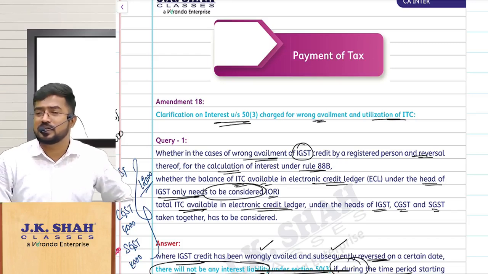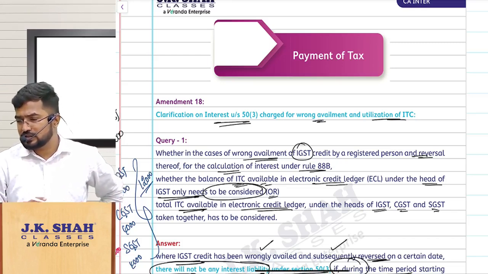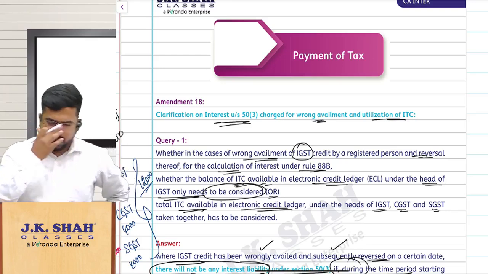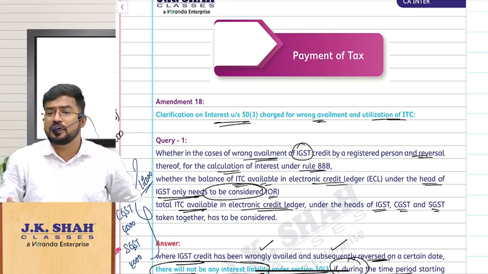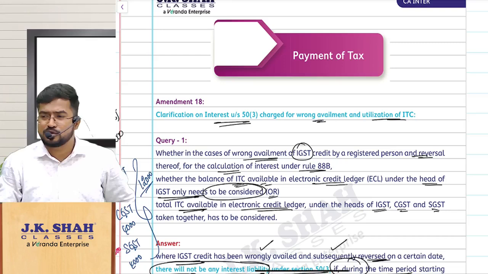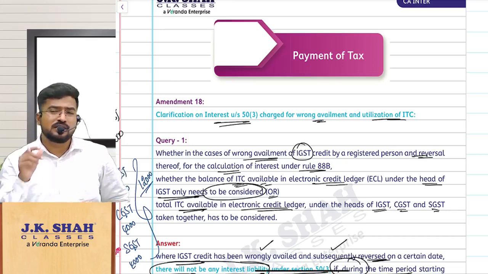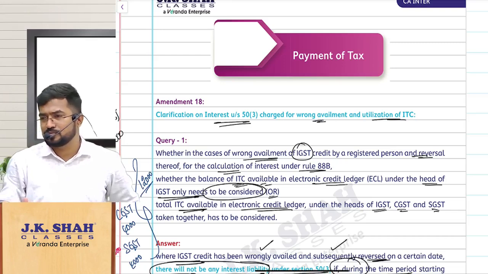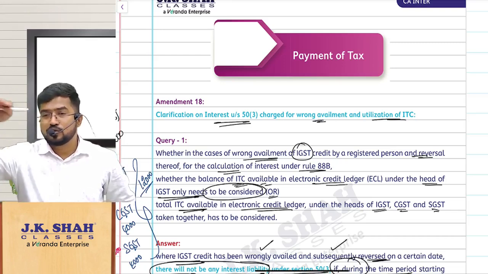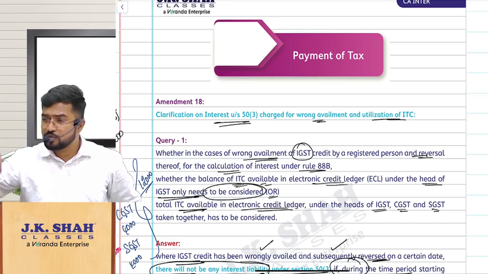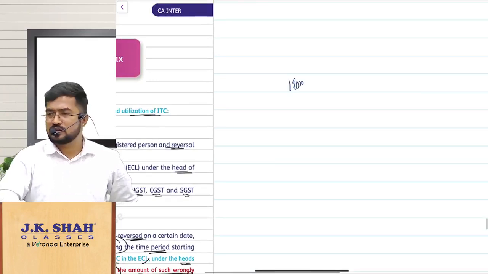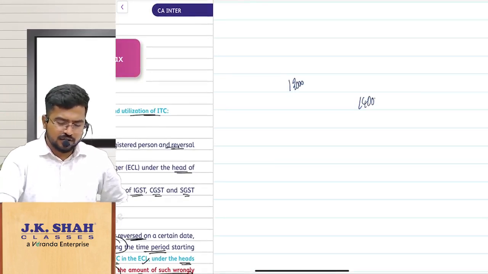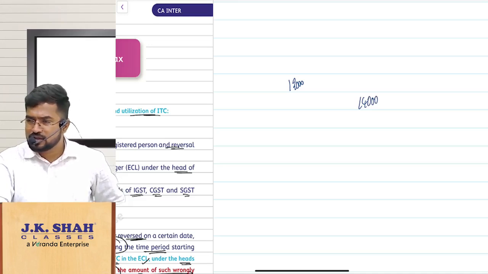If you remember interest calculation, interest will be calculated on ITC wrongly availed and utilized. We have discussed one small problem on that, availed and utilized. How will you decide whether it is availed and utilized? When the closing e-credit ledger balance falls below the amount availed. Sir, I have wrongly availed 12,000 ITC. My closing e-credit ledger balance is 14,000. Can you call that it has been availed and utilized? I have availed but not utilized.